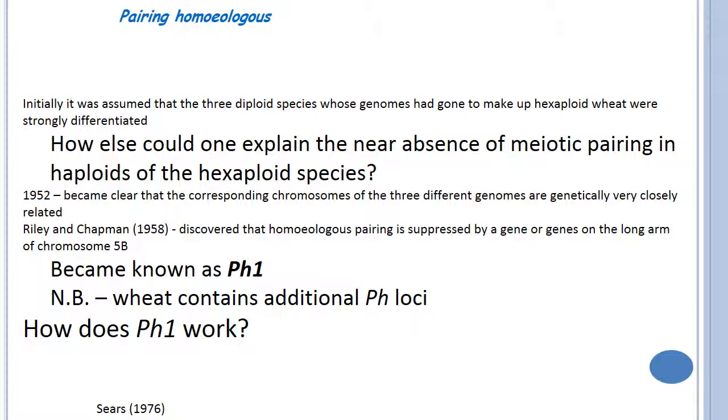In 1952, it became clear that the corresponding chromosomes of the three genomes are genetically very closely related. Riley and Chapman in 1958 discovered that homologous pairing is suppressed by a gene or genes on the long arm of chromosome 5B that became known as Ph1.